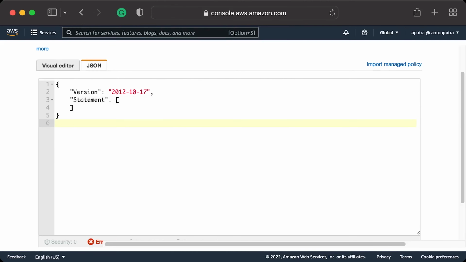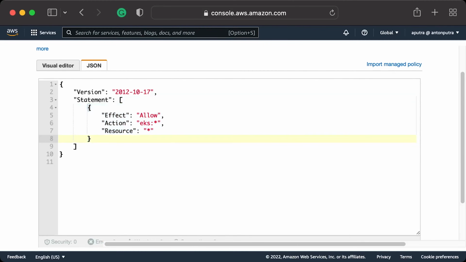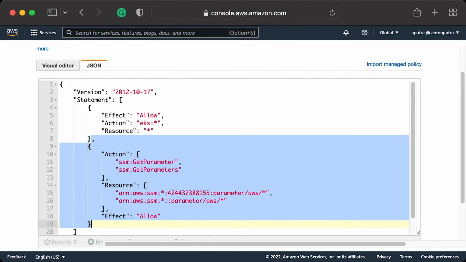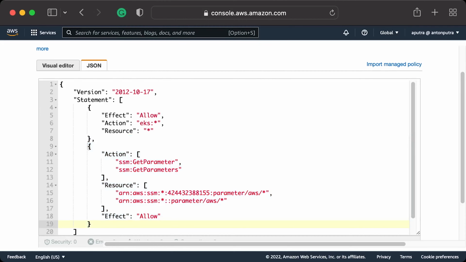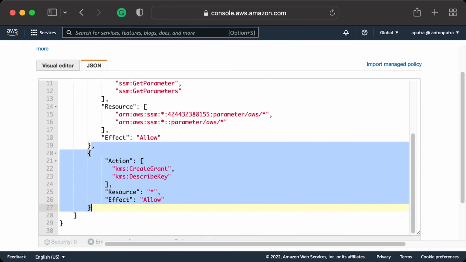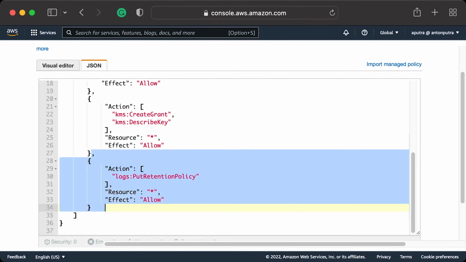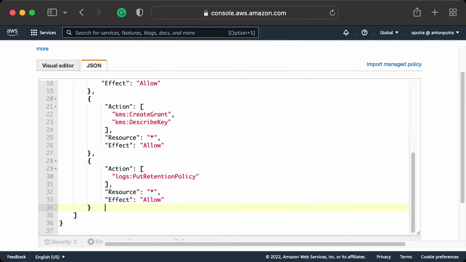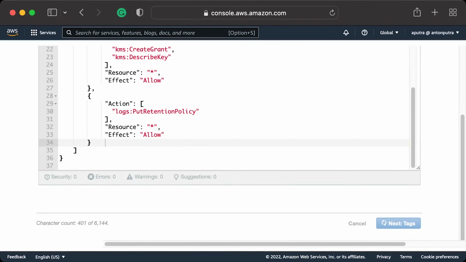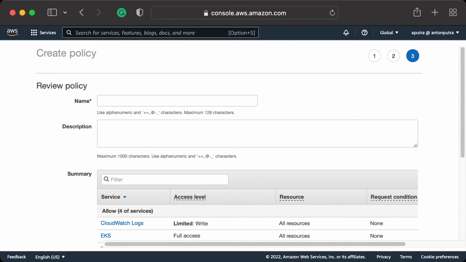The first statement will allow all related EKS actions. The second one is to be able to get parameters from the AWS Systems Manager. In this case, we limit resources using the ARNs, Amazon Resource Names. The following statement is for KMS, Amazon Key Management Service. And the last one is for logs. Optionally, you can grant some tags, but it's mostly for your convenience. They are used to identify, organize, and also for search.